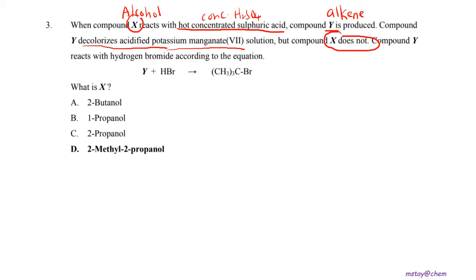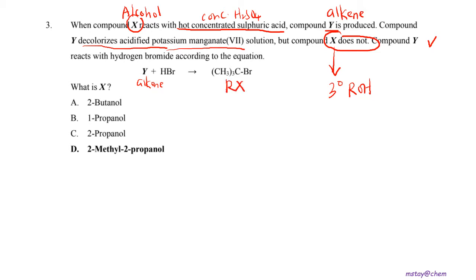So just now we predicted that X is the alcohol, but then it will not react with the acidified potassium permanganate. So indirectly we have the idea that the alcohol X is tertiary alcohol. So then compound Y reacts with hydrogen bromide according to the equation. So the Y is the alkene. Alkene reacting with HBr will produce haloalkane.